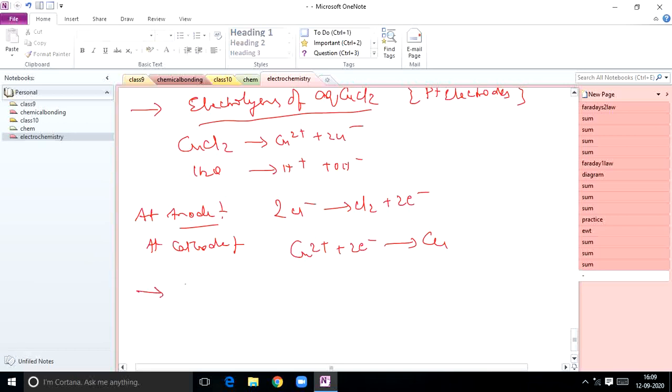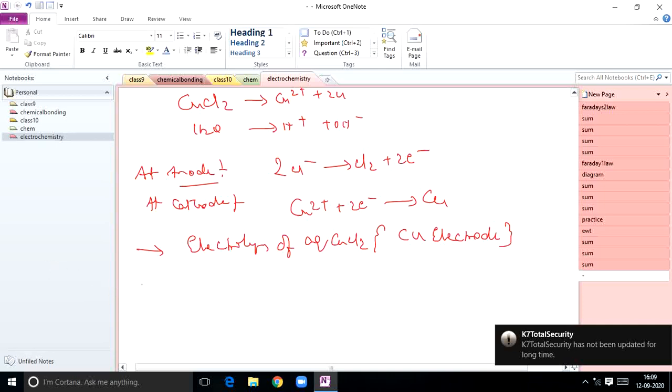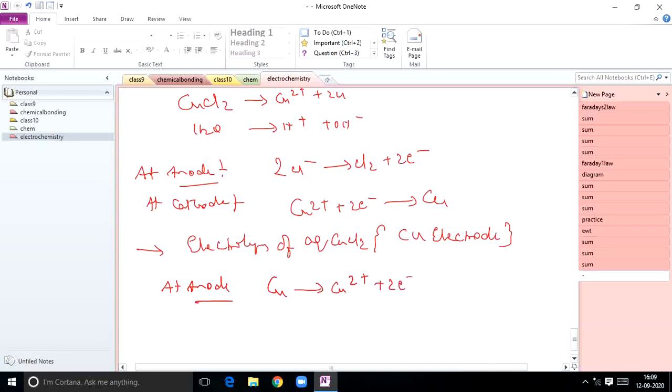Suppose same reaction, electrolysis of aqueous CuCl2 using copper electrode. If you use copper electrodes instead of inert electrodes, then the products will change, students. So here at anode, what happens? Cu gives rise to Cu2+ plus 2 electrons, because the copper rod dissolves in that electrolyte. At cathode, what reaction will you get? Cu2+ plus 2 electrons gives rise to Cu. So these are the reactions, students.